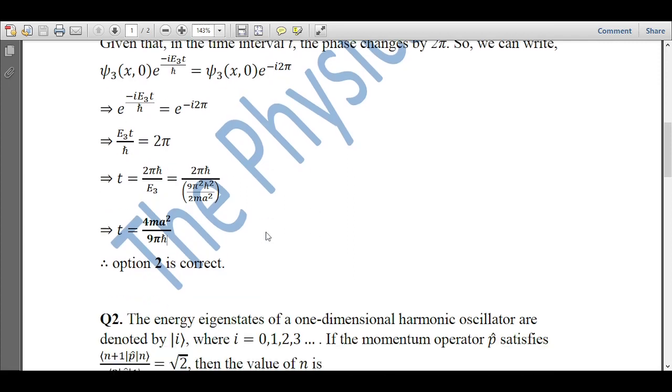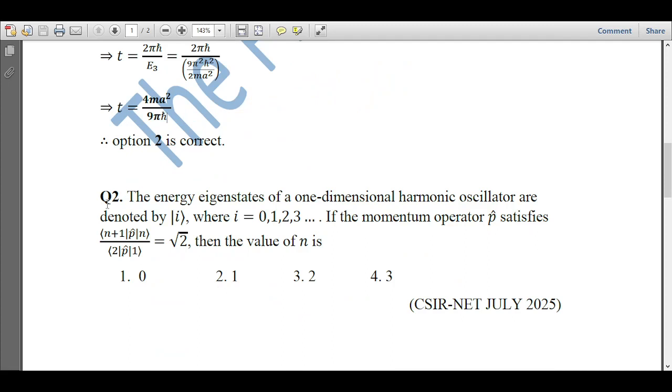Now let's go to the next question. In question number 2, we are given that the energy eigenstates of a one-dimensional harmonic oscillator are denoted by the ket vector |i>, where i is equal to 0, 1, 2, 3 and so on.